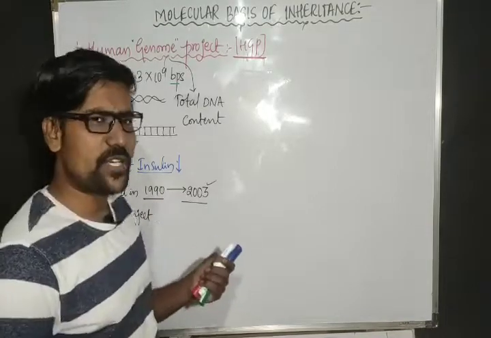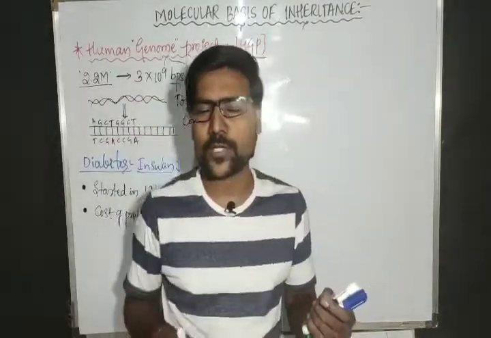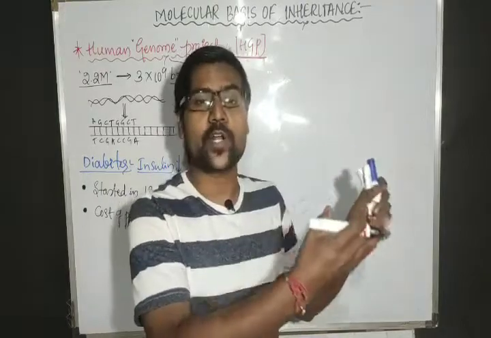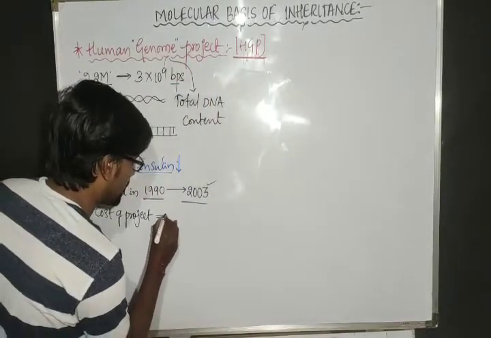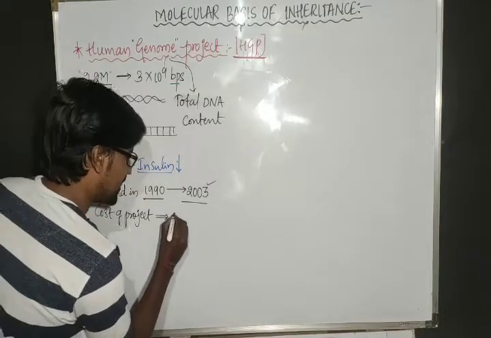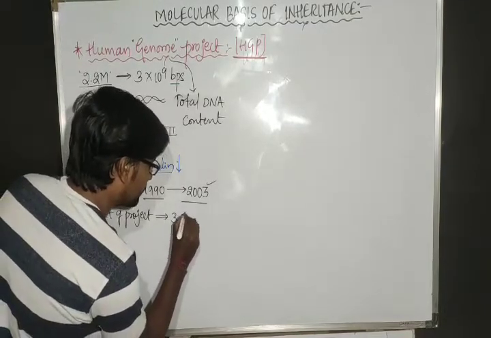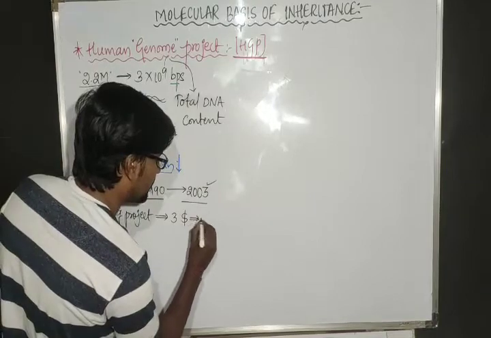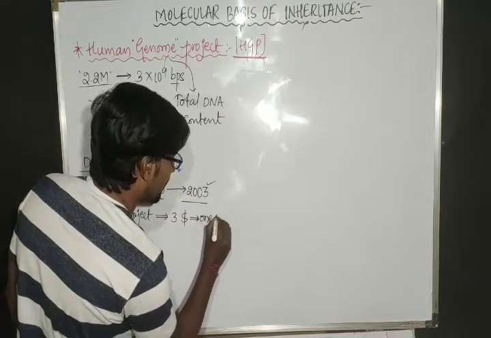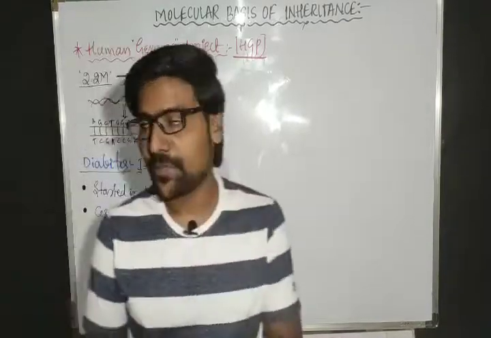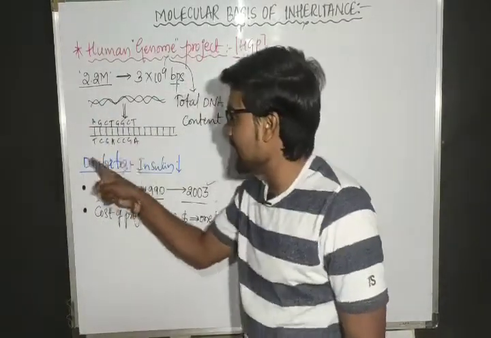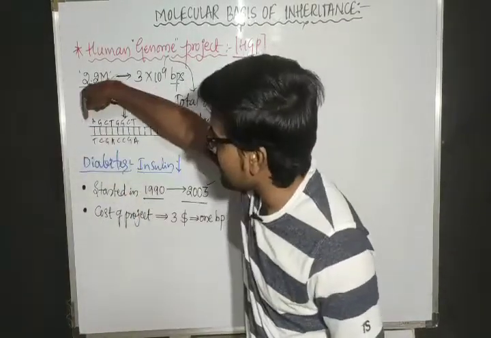So for every project, for every work, there must be one particular cost. Here, approximate cost means the price. The cost of this project is $3 per base pair, for one base pair. Say here in this DNA, let me start from this end.